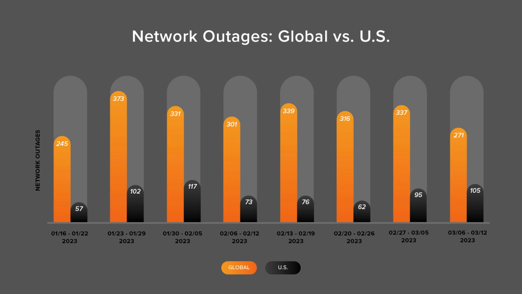But this pattern wasn't reflected domestically. We saw the upward trend observed over the previous 2 week period, where it initially increased from 62 to 95, which is a 53% increase compared to February 2026. And this was followed by another rise from 95 to 105, which is an 11% increase compared to previous weeks. And this is kind of what I want to look at. Now, we've talked about this before, but where we saw the number of US outages rise, it normally reflects in the global outages. But this is the second week we're seeing this happen. What this then means is that the US-centric outages account for a large proportion of it.